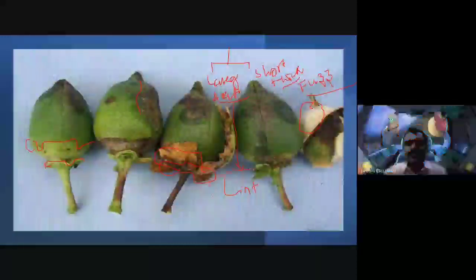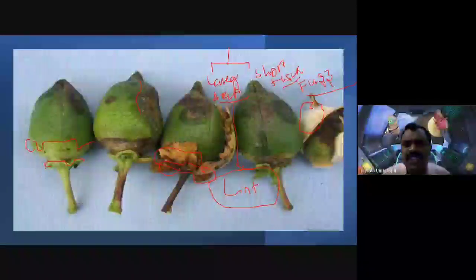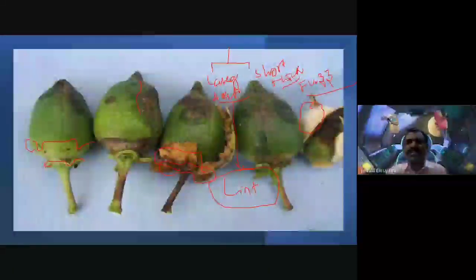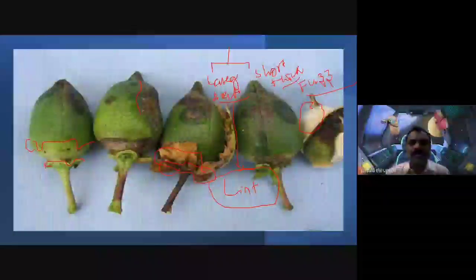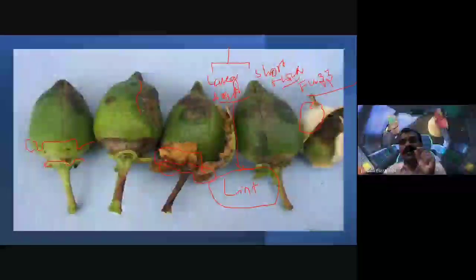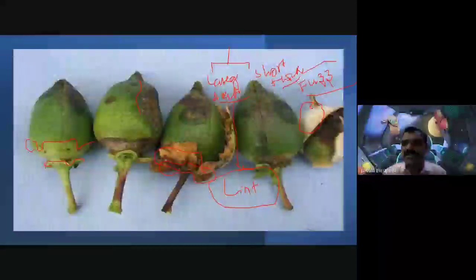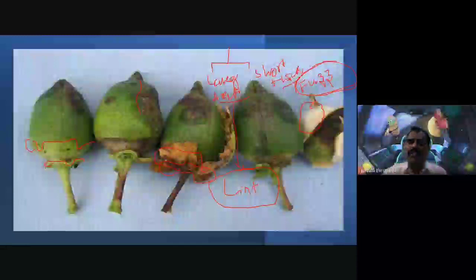Yes, sir. So lint is the longer, slender, whitish hair-like structure. It is nothing but our cotton fiber. Along with this lint, the shorter, thicker cotton fibers we call fuzz. So two types of fibers are observed on the surface of the cotton seeds.